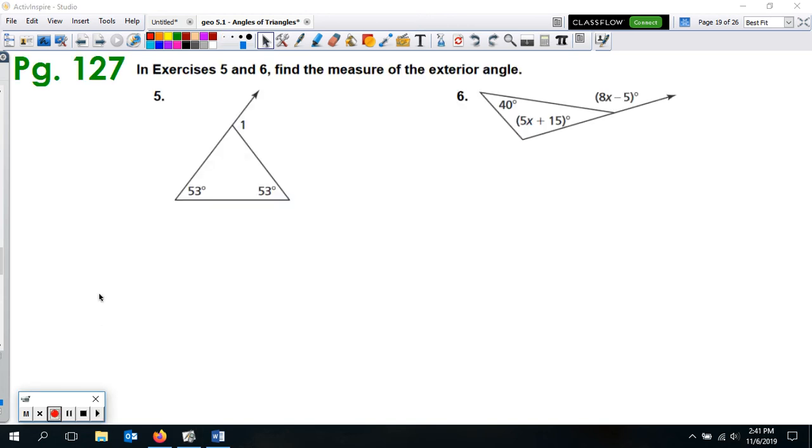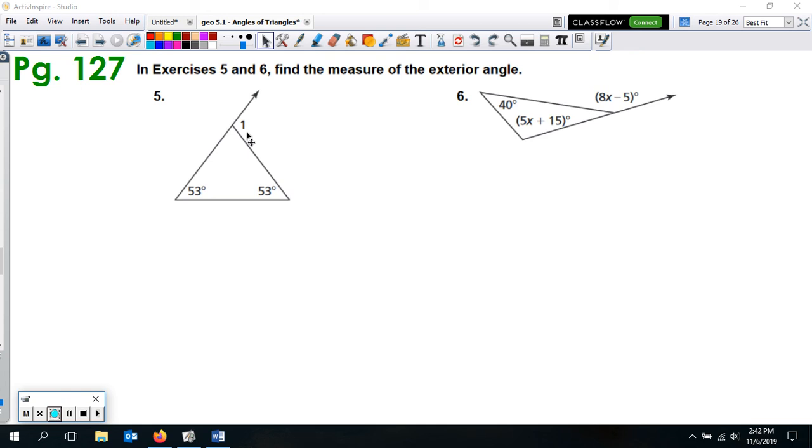Okay, so back to our extra practice on page 127. It says find the measure of the exterior angle. So I want you to try that for number 5. Just figure out, what is the measure of angle 1? Go ahead and do that using the exterior angle theorem. Go ahead and pause the video and do that, and then play it to see if you got 5 right.